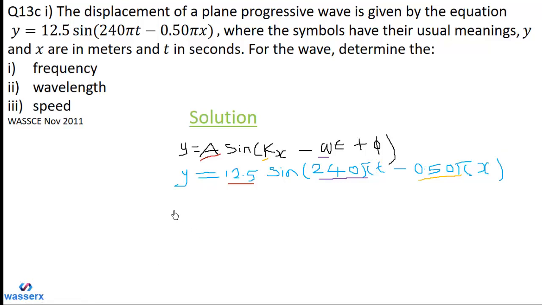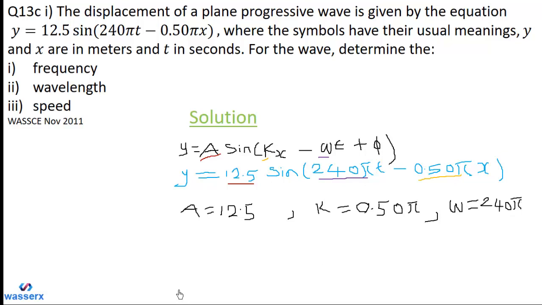So this implies that our amplitude is 12.5. Then we have k, the wave number, to be equal to 0.5 pi. Then we have the angular speed to be equal to 240 pi. Now let's use the relation omega is equal to 2 pi times the frequency.